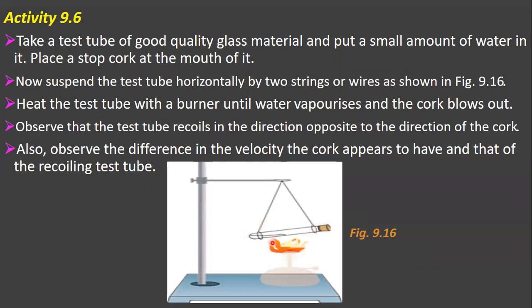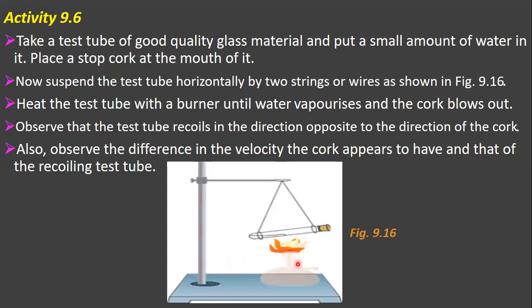Now suspend the test tube horizontally by two strings or wires. Now heat the test tube with a burner until the water in the test tube vaporizes and the cork blows out.